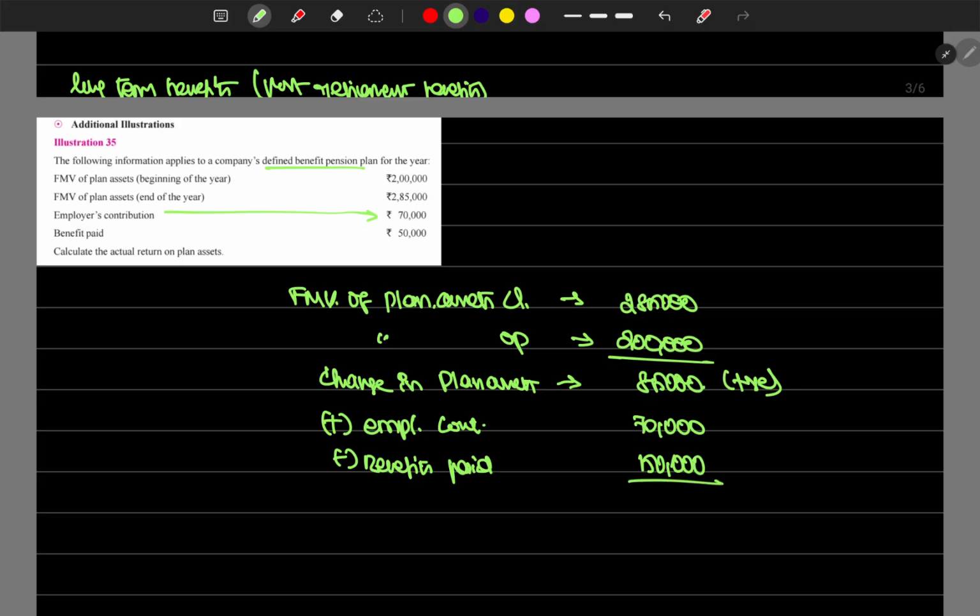So what's the actual return on plan assets? It is 85,000 plus 70,000 minus 50,000, which is 1,05,000. So first we find the change in plan assets, then add the employee contribution, and reduce the benefits paid out of the plan assets. That gives us the actual return on plan assets.